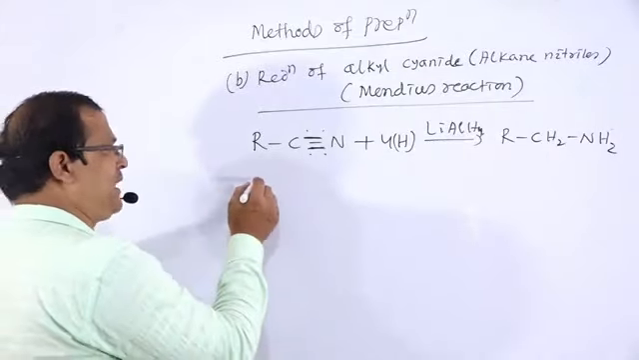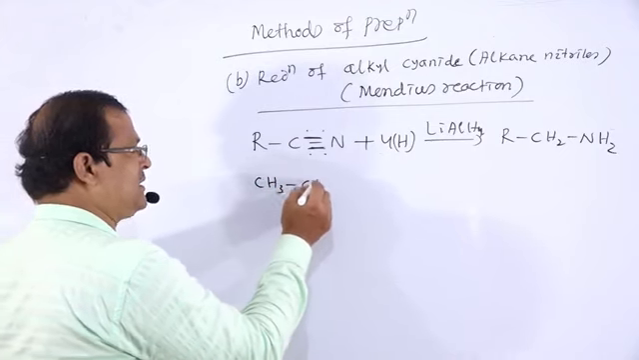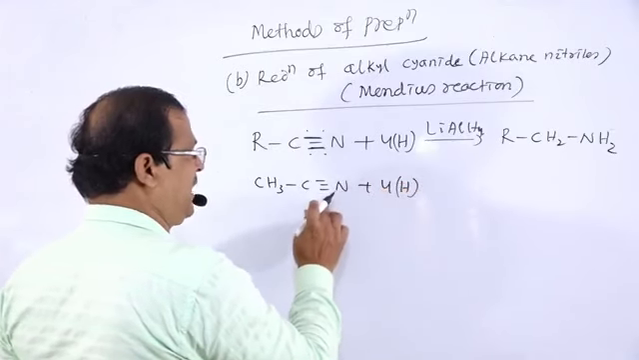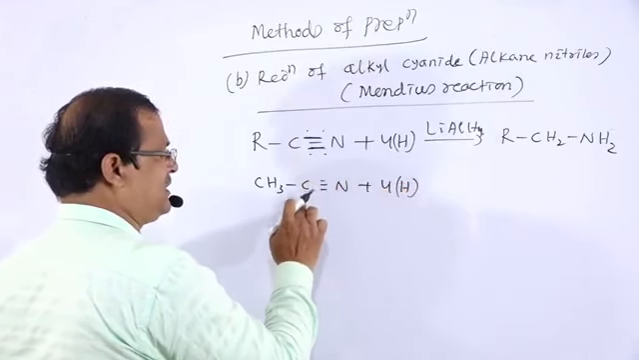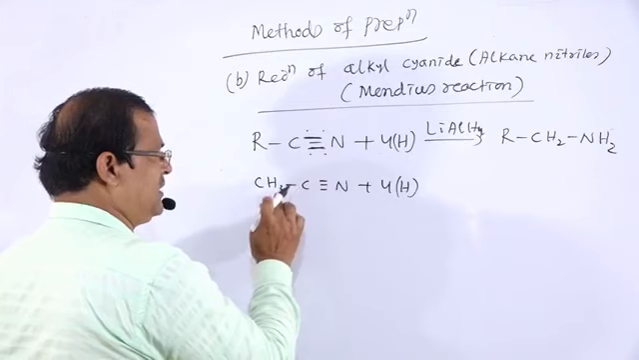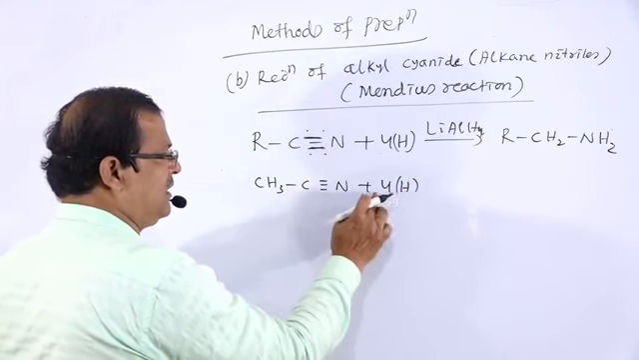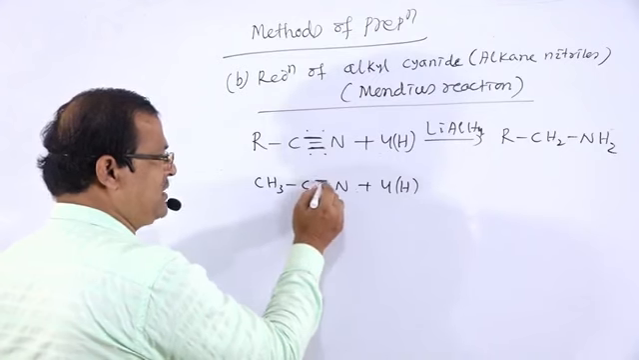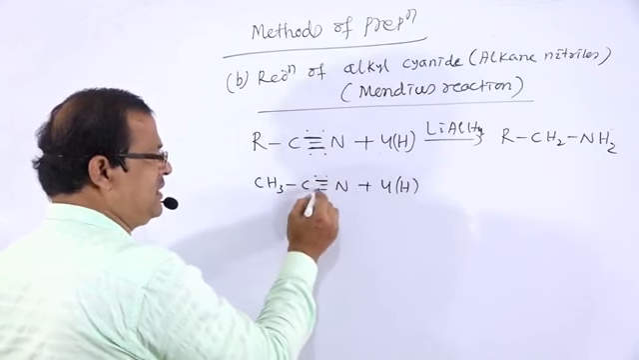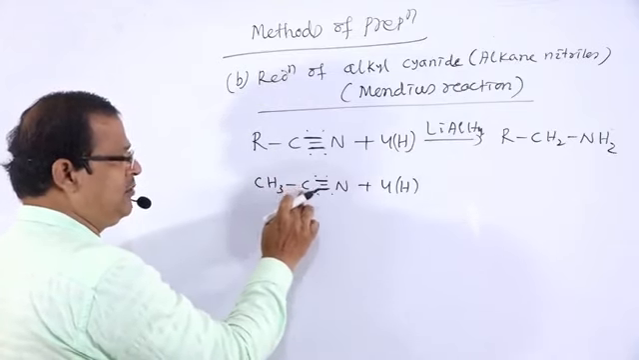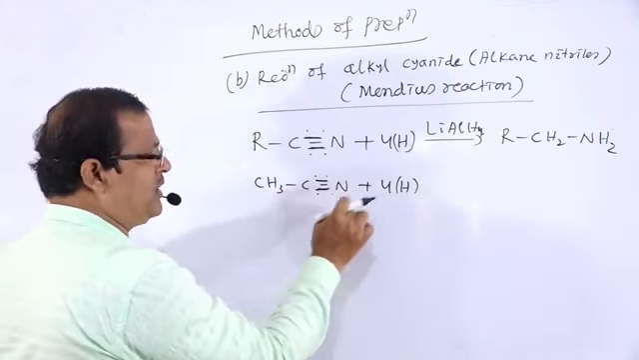For example, methyl cyanide, CH3-C≡N plus 4H. So the triple bond will break by the addition of that hydrogen, giving CH3-CH2-NH2.